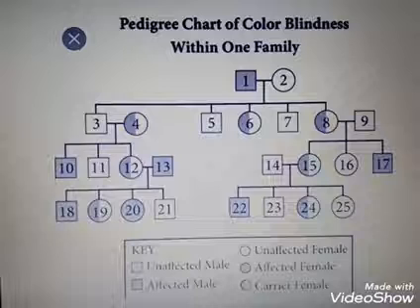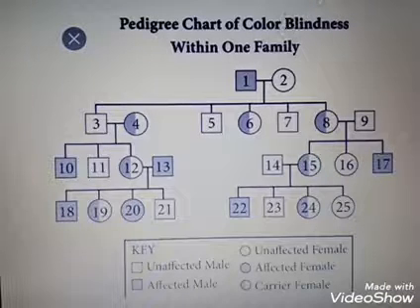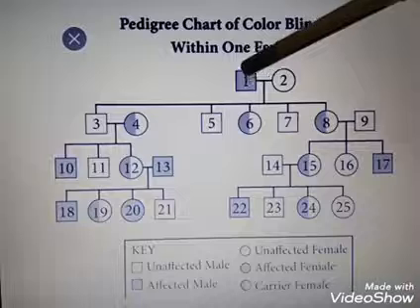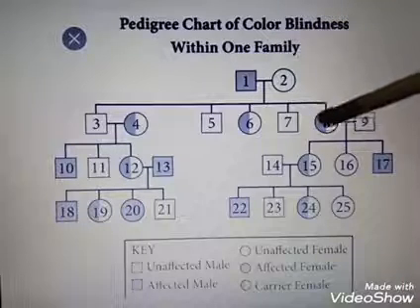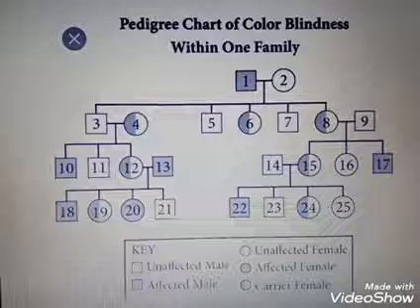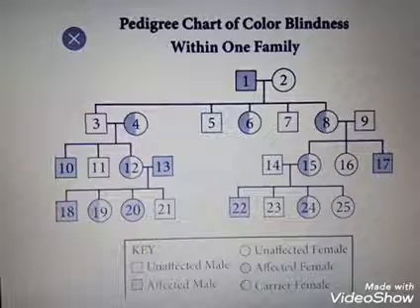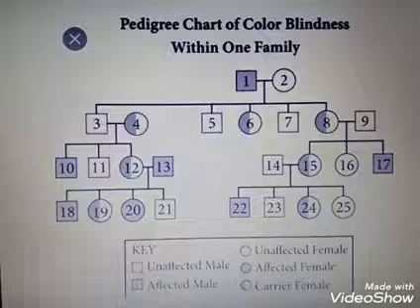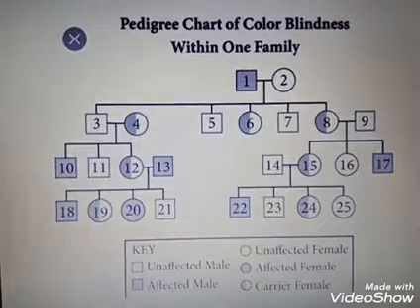This pattern of inheritance is zigzag. Here from the father, the daughter is the carrier and the son will get the disease. So this type of inheritance is known as criss-cross inheritance. Clear? Criss-cross inheritance.